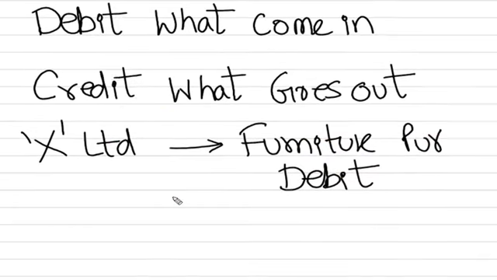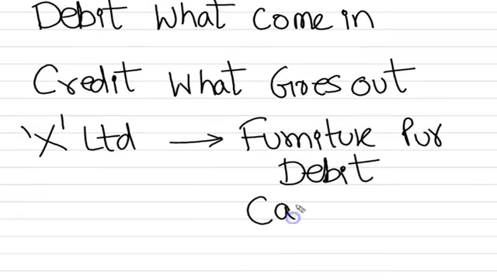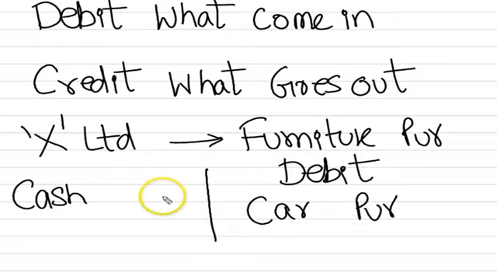Let us say X Limited also purchases a car. The car is coming into the business, and we will give a debit effect. So again, for the car purchase, we will be debiting the car account. Likewise, whenever anything comes into the business, we are supposed to debit that particular account. Now, for furniture or car, we are also supposed to make a payment. If I make a cash payment, cash is a real account, and cash will move out of the business. From X's point of view, furniture comes in and cash moves out.